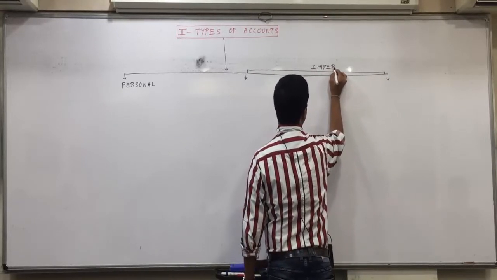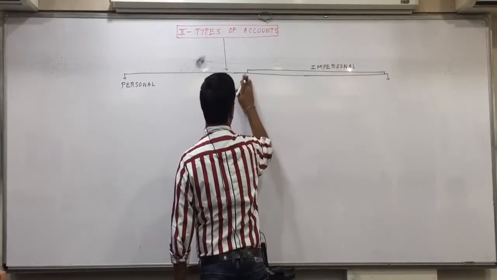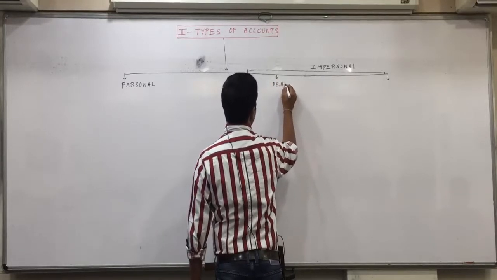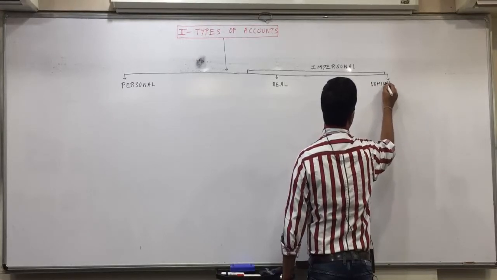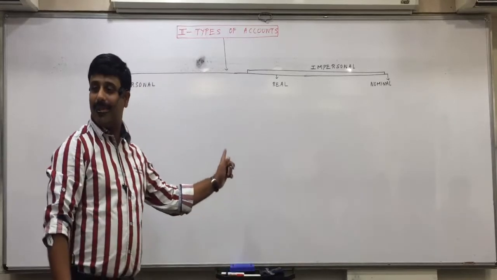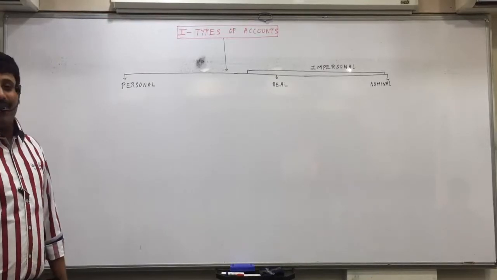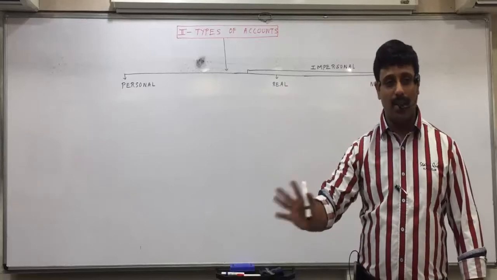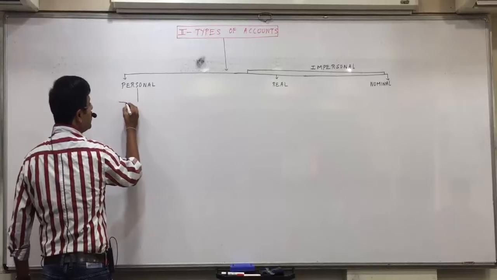And impersonal is again of two types, real and nominal. Have patience. Just be attentive. Types of accounts, there are mainly three types of accounts: personal, real and nominal.